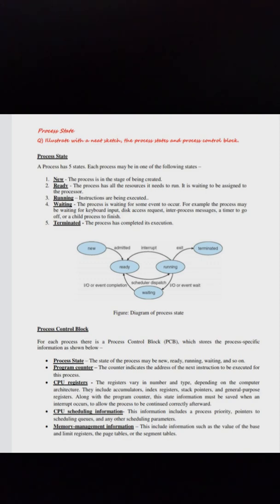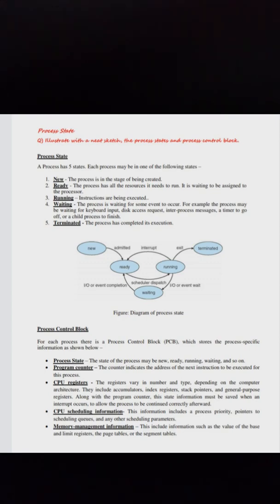Process control block. For each process there is a process control block which stores the process specific information as shown below. Process state. The state of the process may be new, ready, running, waiting, and so on. Program counter. The counter indicates the address of the next instruction to be executed for this process. CPU registers. The registers vary in number and type depending on the computer architecture. They include accumulators, index registers, stack pointers, and general purpose registers along with the program counter.